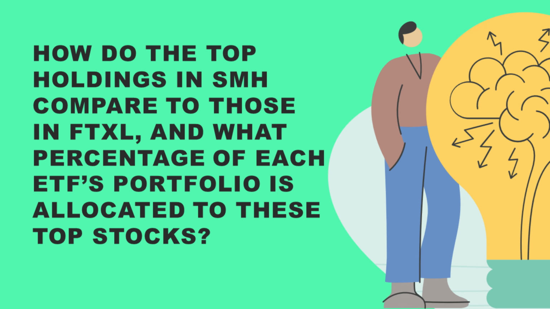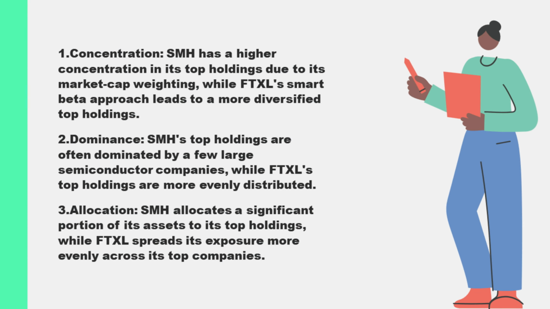How do the top holdings in SMH compare to those in FTXL, and what percentage of each ETF's portfolio is allocated to these top stocks? The VanEck Semiconductor ETF, SMH, and the First Trust Nasdaq Semiconductor ETF, FTXL, differ significantly in their top holdings due to their distinct index methodologies, which leads to different levels of concentration in specific companies.